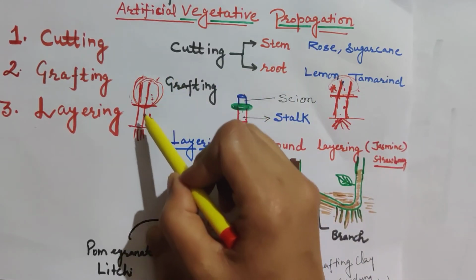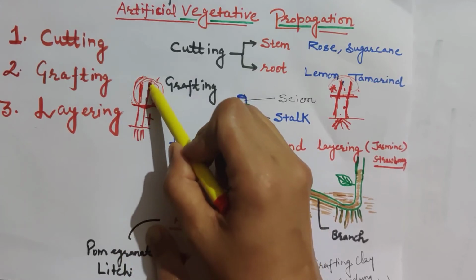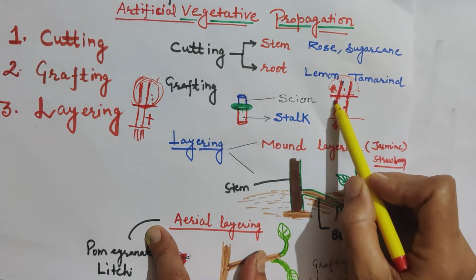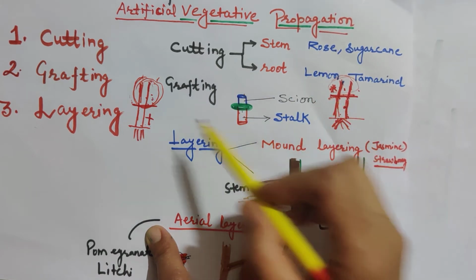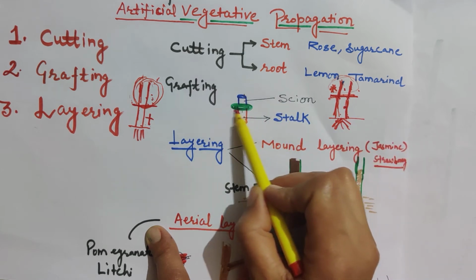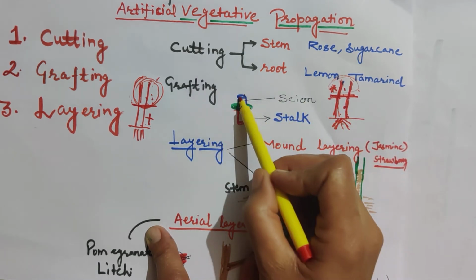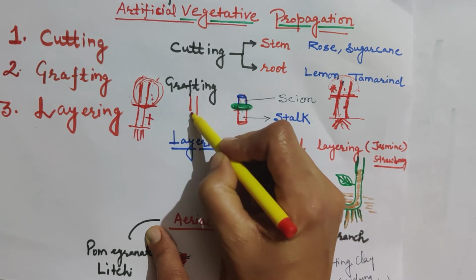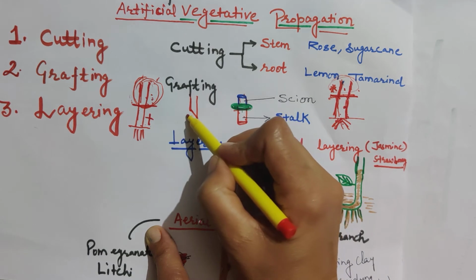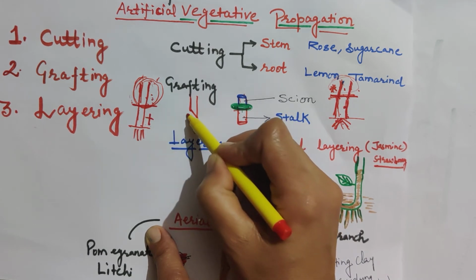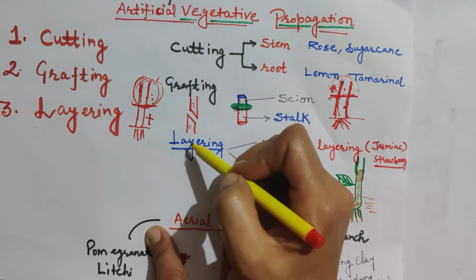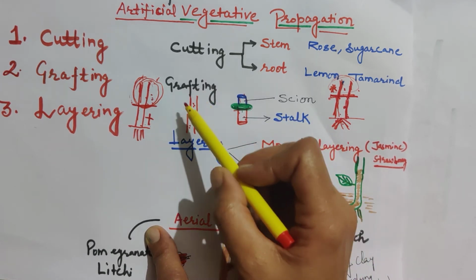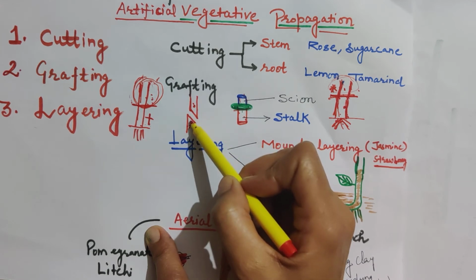From one plant, we take only the upper part. This much part we are going to use. And in another plant, we are using this part. So we paste the upper part on the rooted part of this plant. How do we attach them? How do we cut them? When we cut the stem, we have to cut that stem in a slanting way. And when we attach these two pieces of different plants, one thing we have to take care of is that we have to make a connection between their cambium.